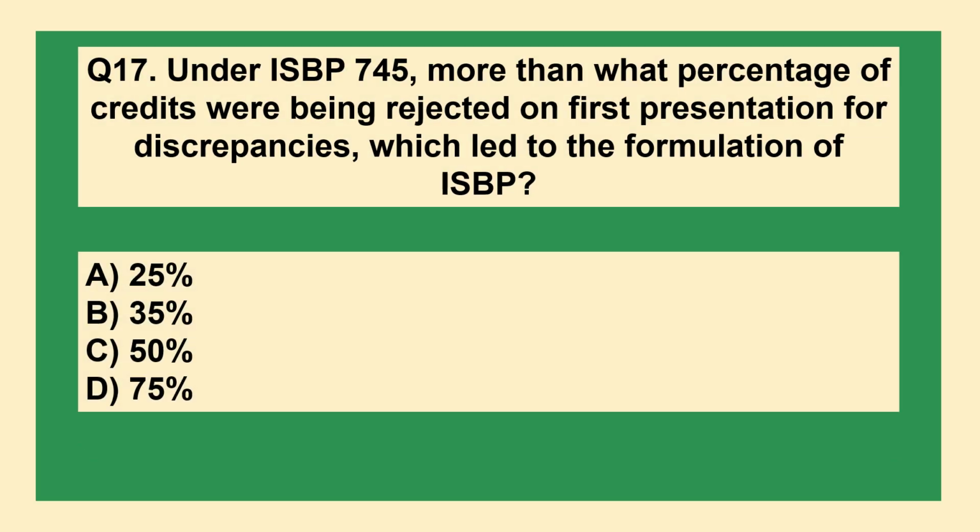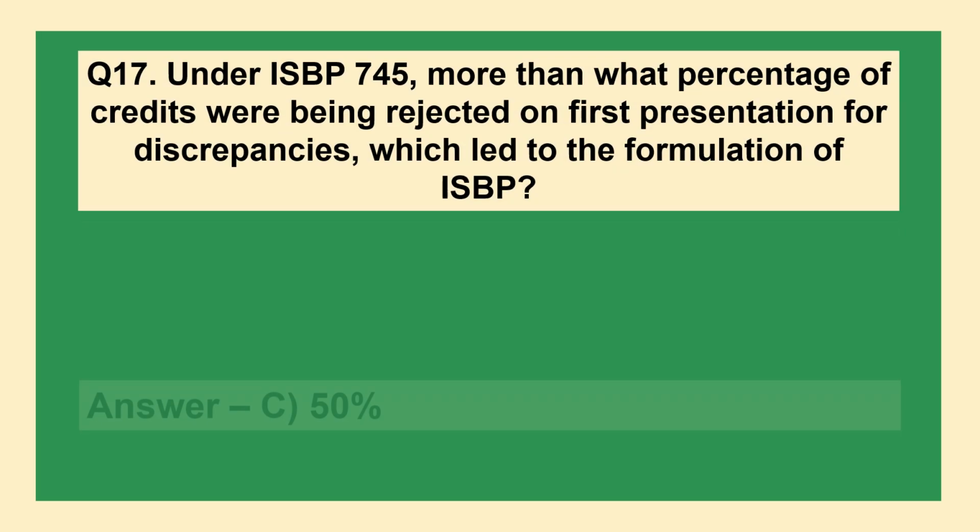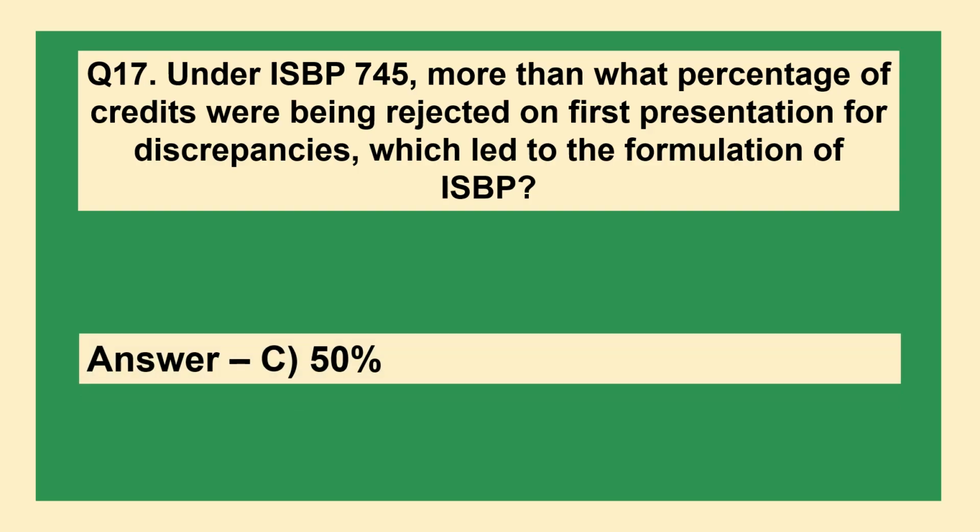Under ISBP 745, more than what percentage of credits were being rejected on first presentation for discrepancies, which led to the formulation of ISBP? A 25%, B 35%, C 50%, D 75%. The answer is option C, 50%.